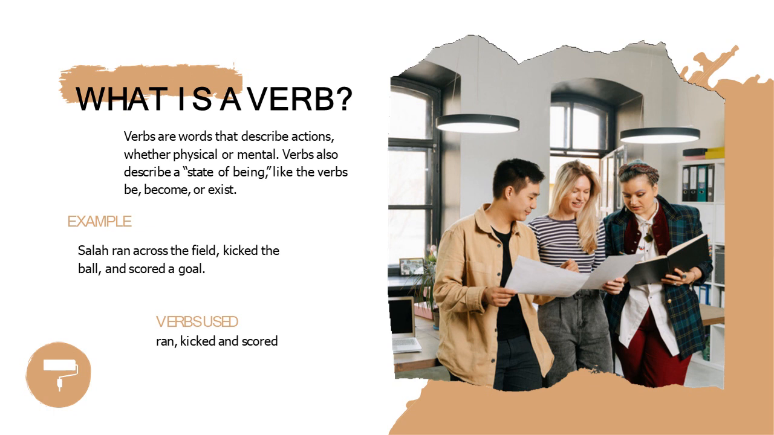What is a verb again? Verbs are words that describe actions, whether physical or mental. Verbs also describe a stage of or a state of being, like the verbs be, become, or exist. Example: Salah ran across the field, kicked the ball, and scored a goal. Verbs used in this sentence: ran, kicked, and scored.